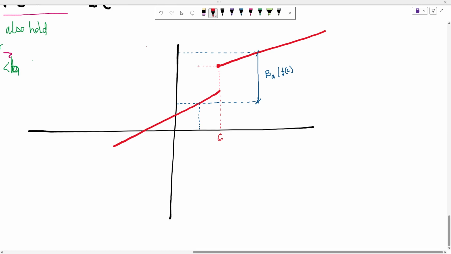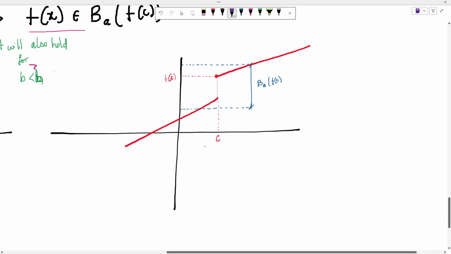So this is my f of c. Now can I find a neighborhood around C such that all those points